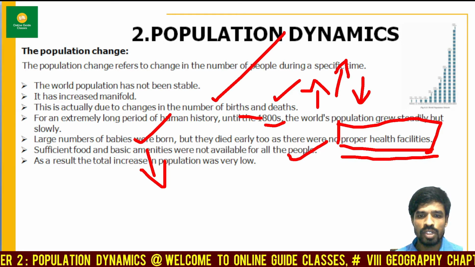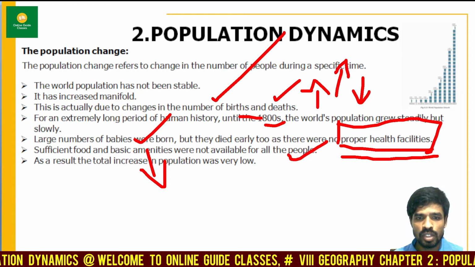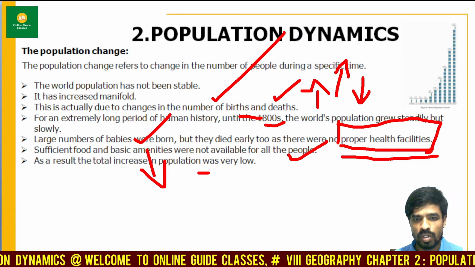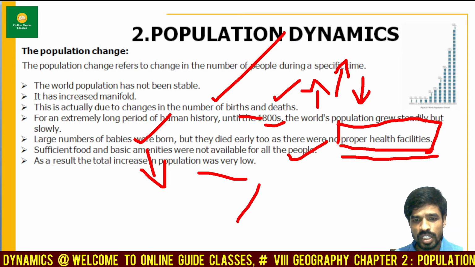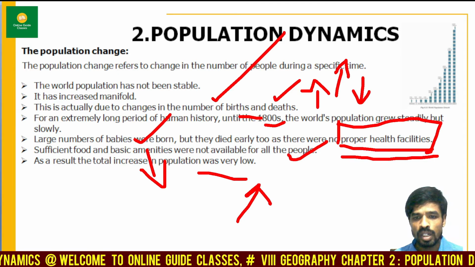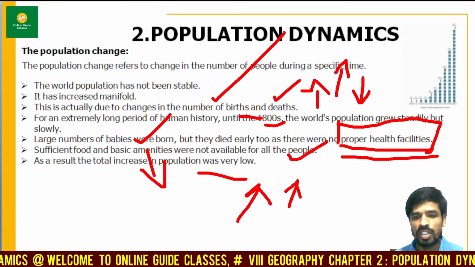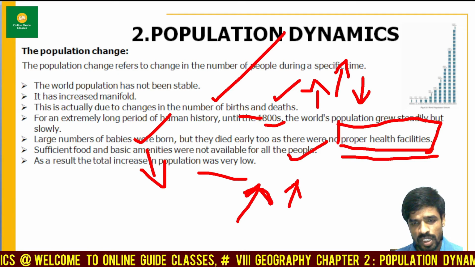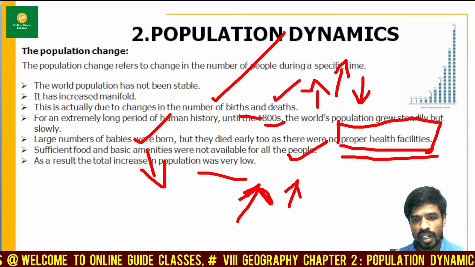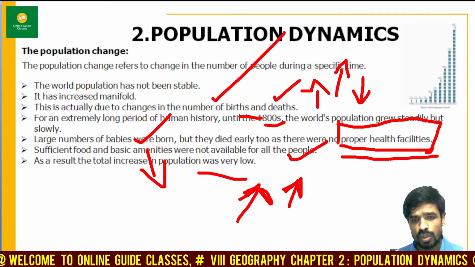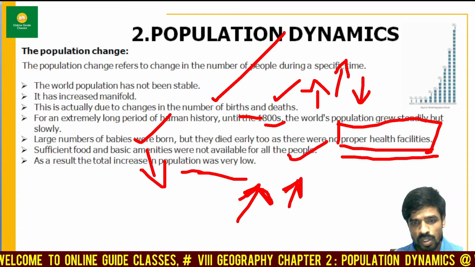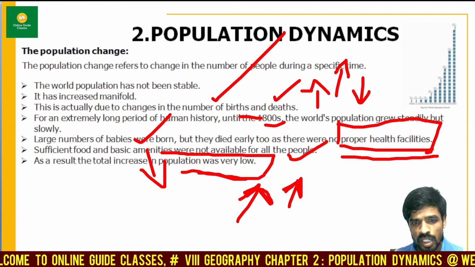So due to this reason, as a result, the total increase in population was very low. Why? Because the death rate was also high. On one side the birth rate was increasing, but at the same time the death rate was also increasing. Due to this reason, the population growth remained low.